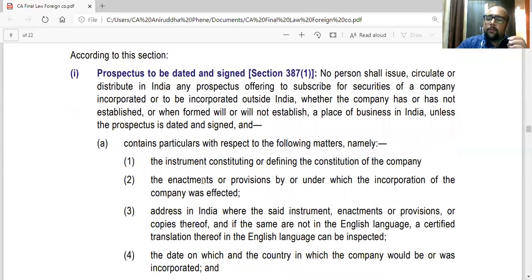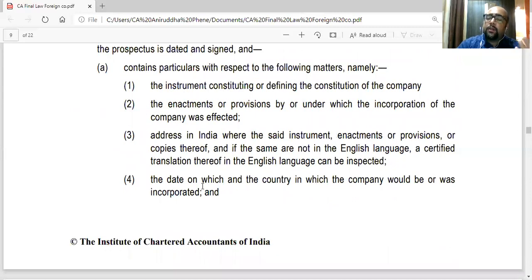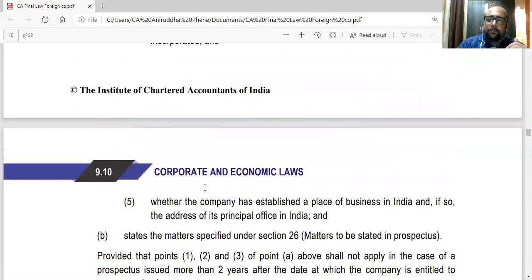Then the act under which the company was incorporated, the address where these documents can be inspected by the applicants, then the date on which or the country in which the company was incorporated or is to be incorporated, if they are side by side incorporating the company, and whether the company has a place of business in India, if so, the address.